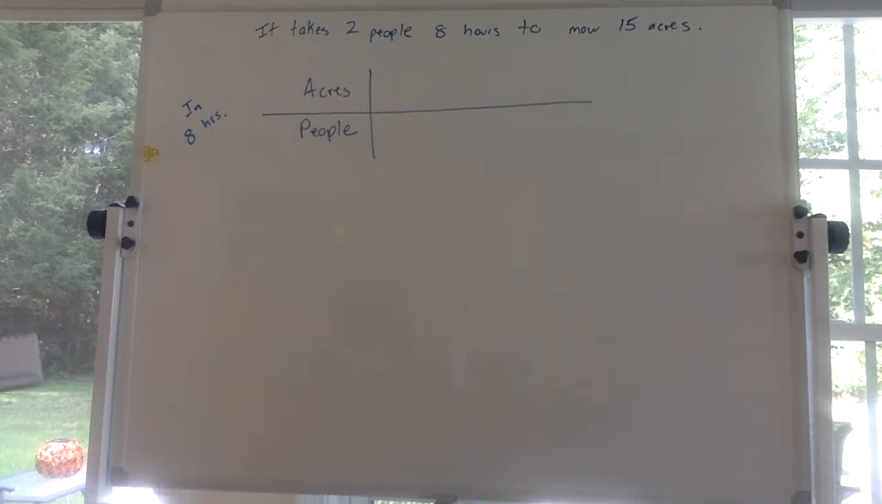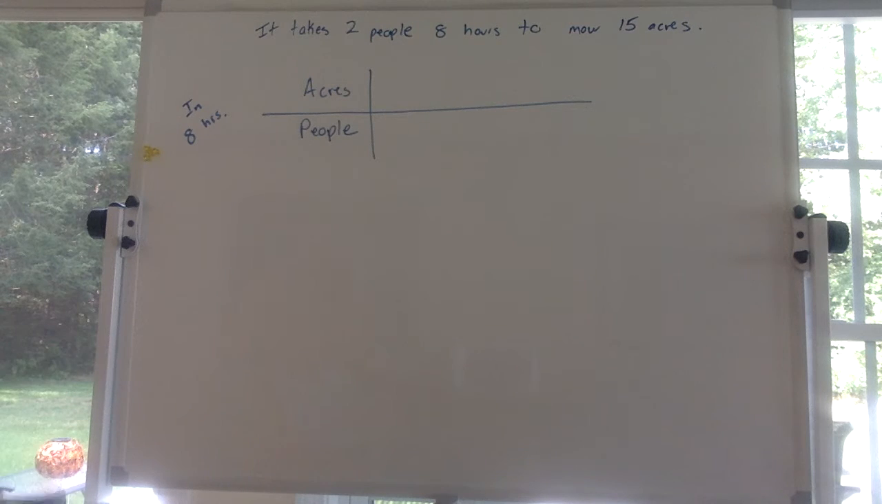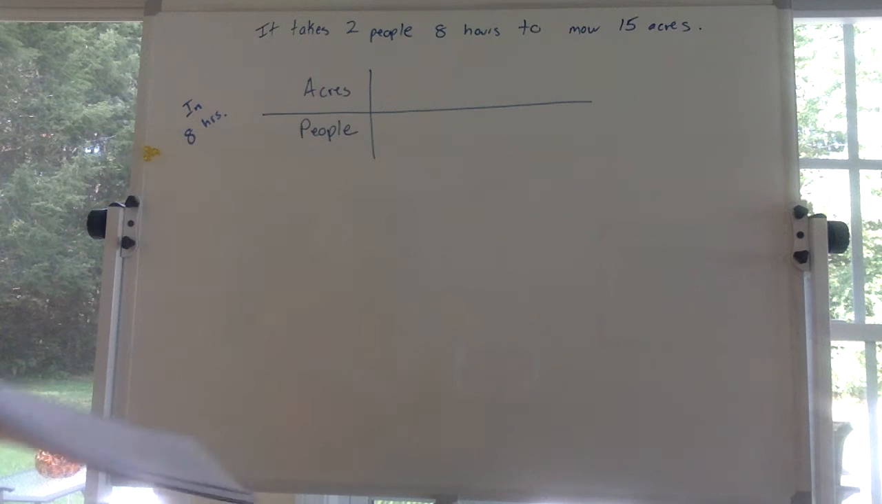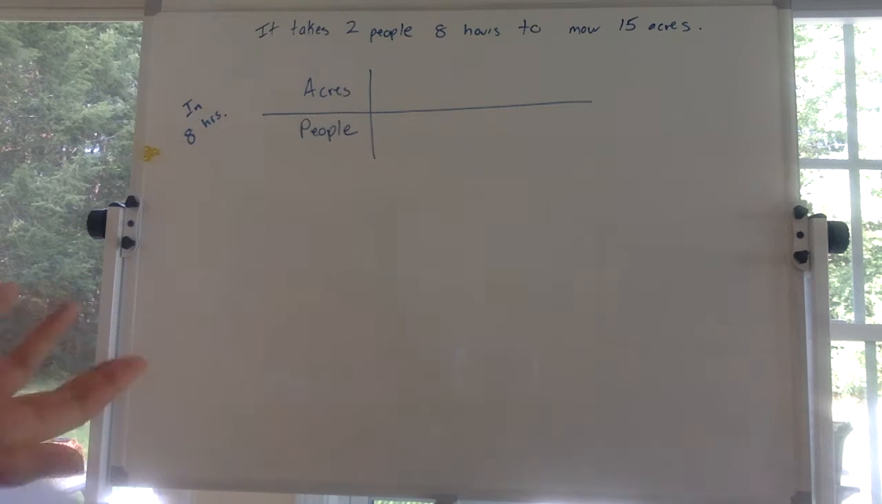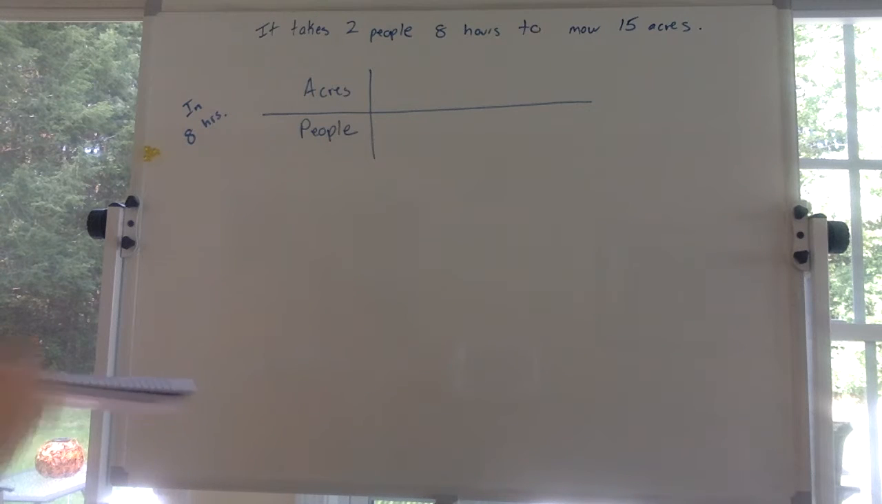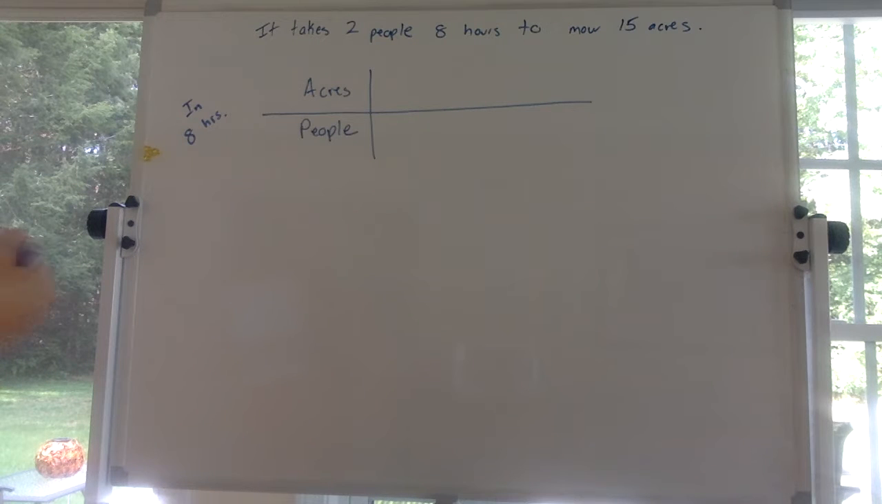Hi everybody, this video is going to be about proportional relationships and inverse proportional relationships. So we have this problem here. It takes two people 8 hours to mow 15 acres of grass. We want to figure out how many people to mow how many acres. So in 8 hours, how many people is it going to take to mow how many acres?